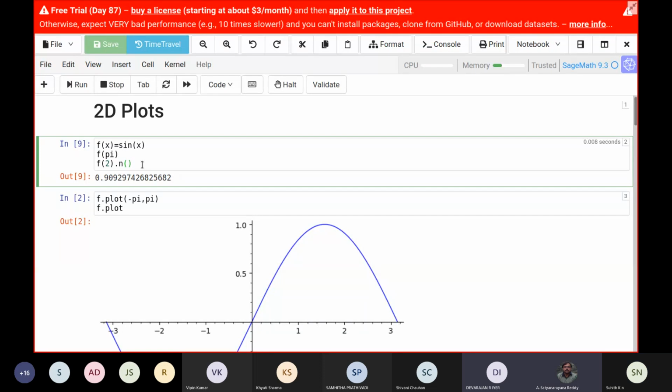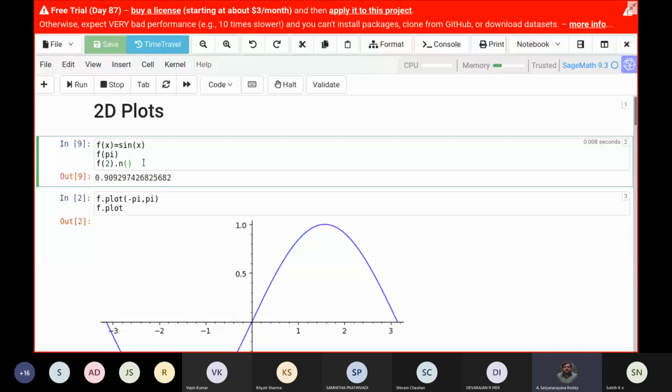No, that does not interfere. This dot n is an automatically inbuilt function. It is not a problem, and that's why there is a dot before it. You are saying if we put an argument to n, so we'll try it actually.